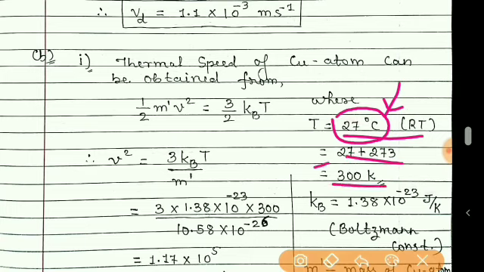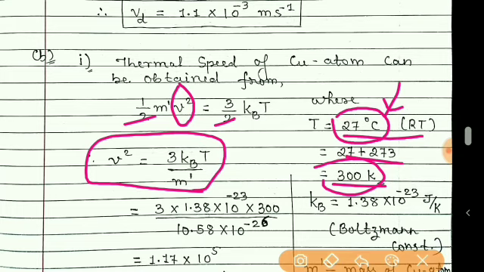So it will be 300 Kelvin. Now making v square the subject in this equation, 2 will cancel, and you will get this. Now in this equation, simply putting the values. 3 is a number only. Kb is the Boltzmann constant. Its value is this much.